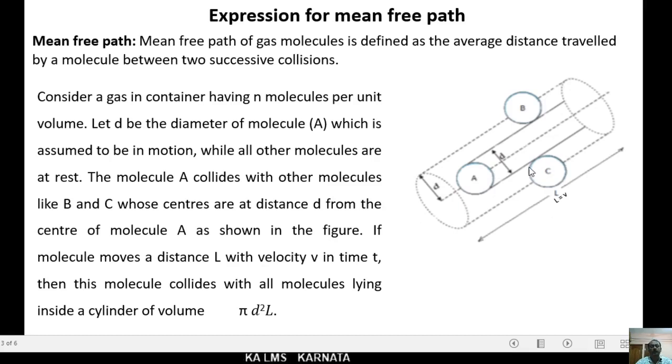If a molecule moves a distance L with a velocity v in time t seconds, then this molecule collides with all molecules lying inside a cylinder of volume pi d square L. The volume of the cylinder is pi d square L.